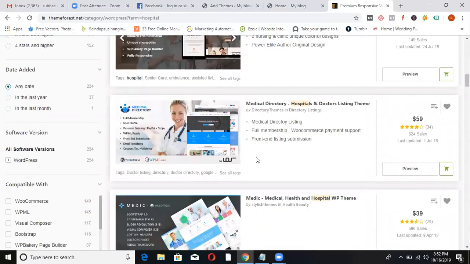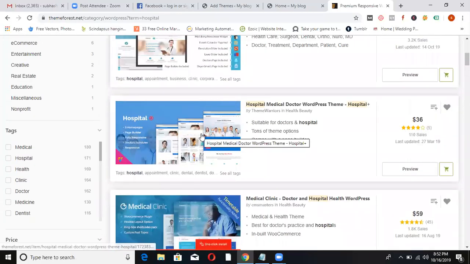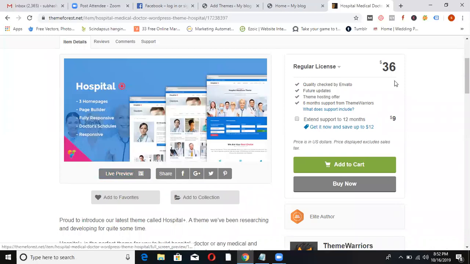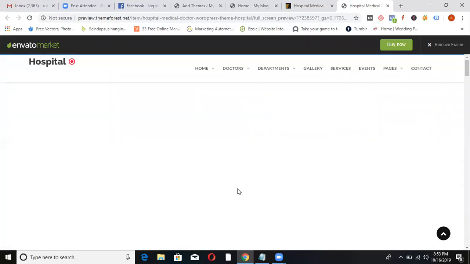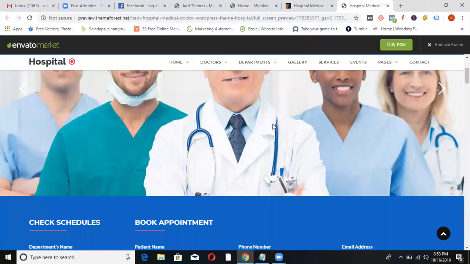Let's show a few of the themes, how they look. Let's see this theme. See the live preview, how it looks. You have to pay $36. Then if you install and activate it, your website will look like this. This is a paid theme. How would this theme go to my domain? That I'll show you. If you install this theme, your website will look like this.